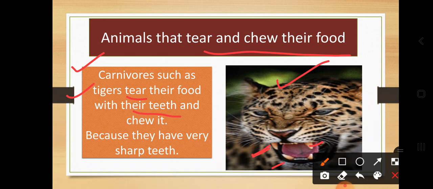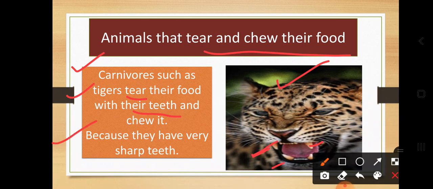First they tear the food, then they chew it, but not like a cow. First they break the food, or you can say tear the food, then they chew it.